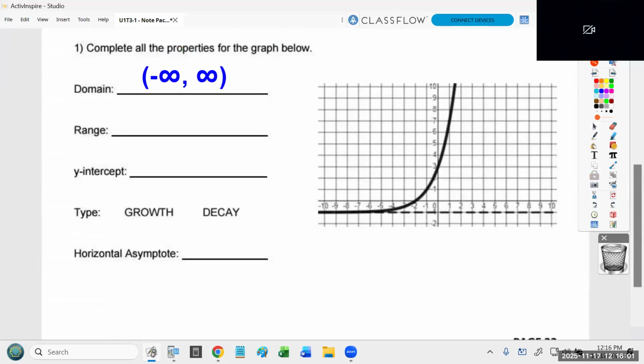How about the range? Someone other than Daniel or Roy, since those two just helped me out with that one. How far up and down does this function go? I like the infinity. The 0 is a good, but wrong answer. Not 0, 2. Question is, what's the range? Not 3. Got it. Who just got it? Oh, you got it? What was it? Negative 1 is the number I'm looking for.